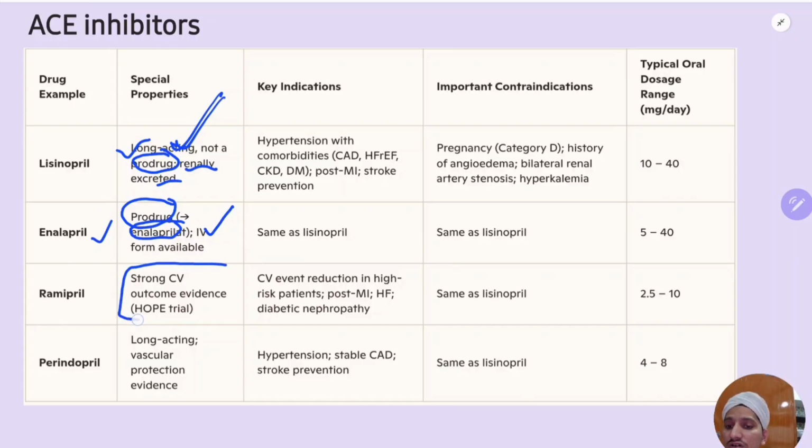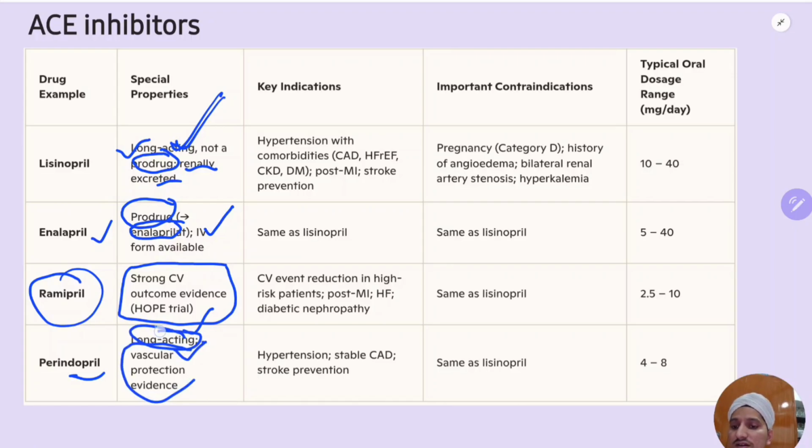Strong cardiovascular outcome evidence. That's why in patients with cardiac problems, ramipril is the usual drug prescribed, because it has good, strong cardiovascular outcome evidence. Ramipril is very commonly prescribed as an ACE inhibitor in cardiac patients. Okay. Perindopril. This is also an ACE inhibitor which is long acting. It has vascular protection evidence. So this is long acting and this is also long acting. Perindopril and lisinopril. Ramipril, CV. Enalapril, prodrug. Okay, that's about the special properties.